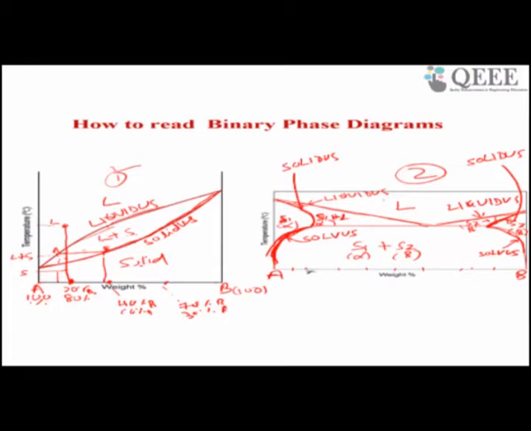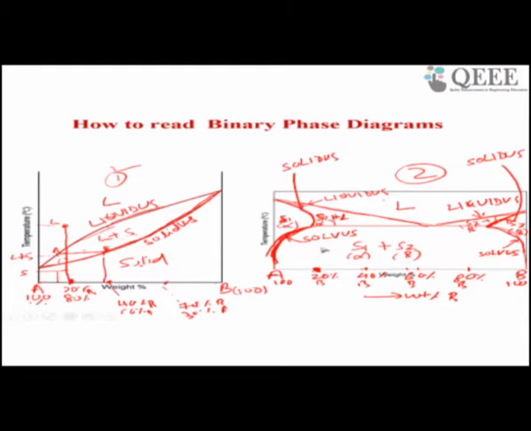If you divide into five divisions, each one gives 20% B, 40% B, 60% B, 80% B, and this is 100%. So this is 100% A. This axis is the weight percent or atomic percent of B. So with different weight percent of B, this is an alloy that contains 20% B and 80% A.